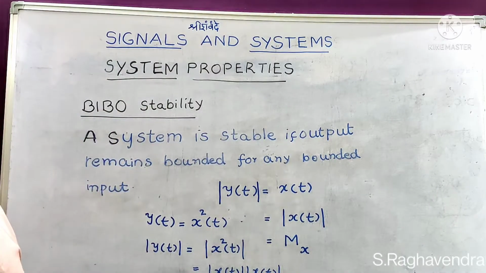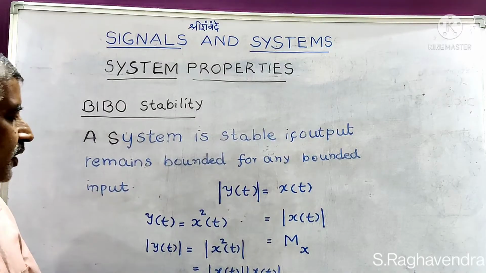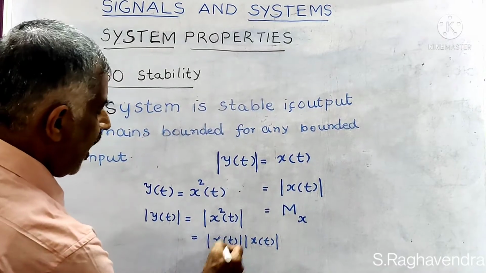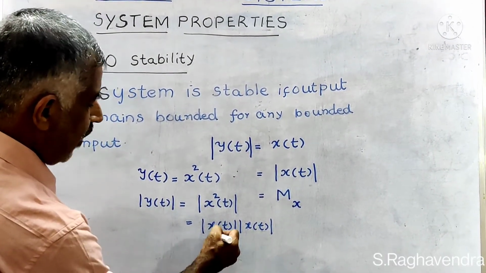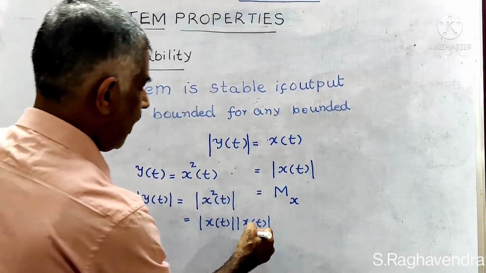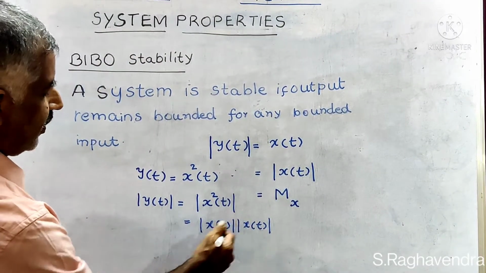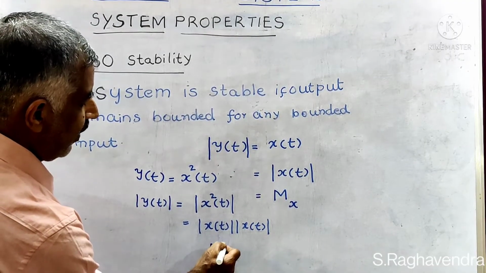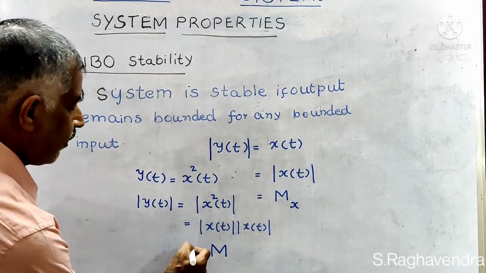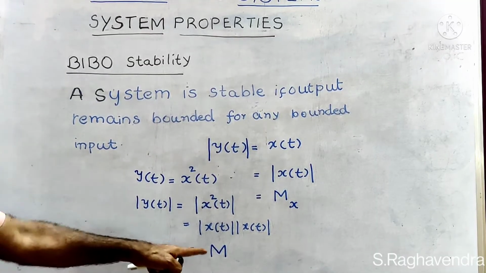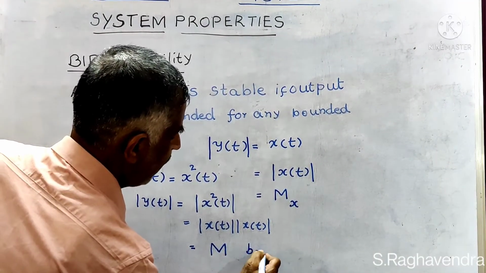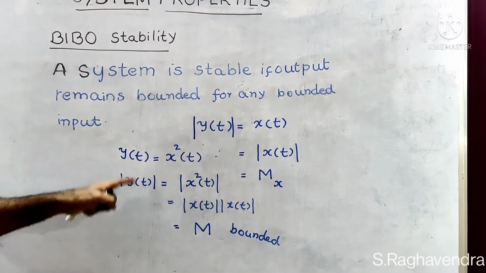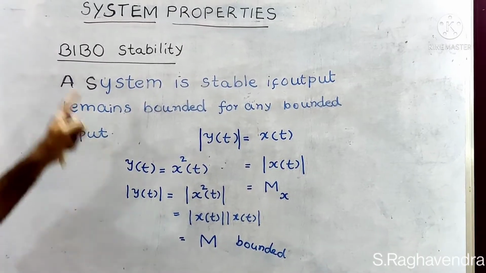We are assuming that this input is a bounded function. Therefore, mod x of t is one number, and another mod x of t is the same number. Therefore, their product is also definitely a number. Therefore, y of t is a bounded function.